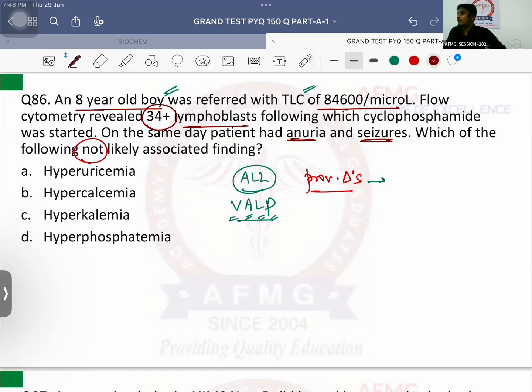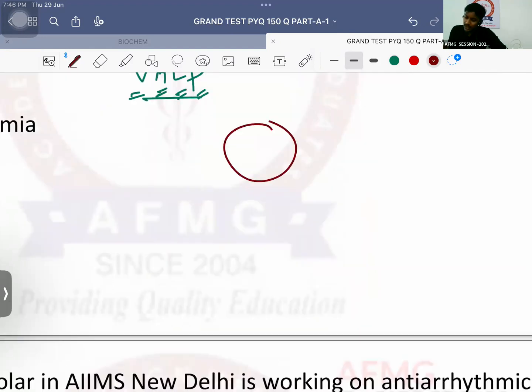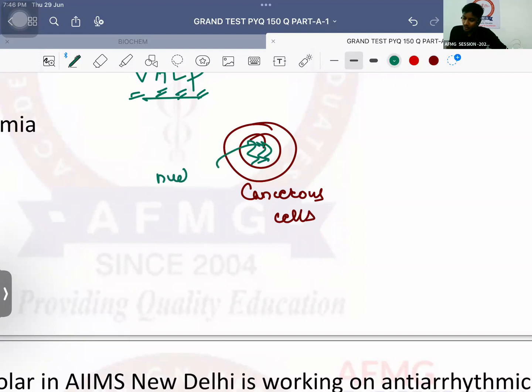Important is, after chemotherapy, what is going to happen now? Please tell me, do cancerous cells have more or less nuclear material? Definitely in cancerous cells, the nuclear material like DNA and RNA will be more. When it is broken down, it leads to formation of purines and pyrimidines.